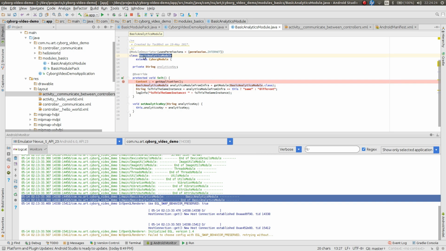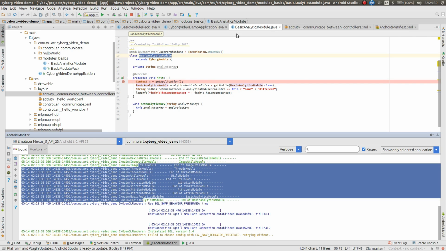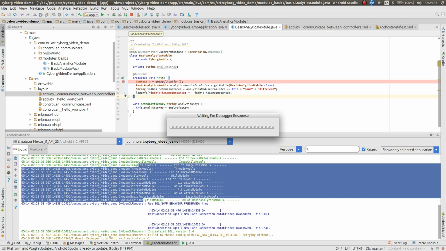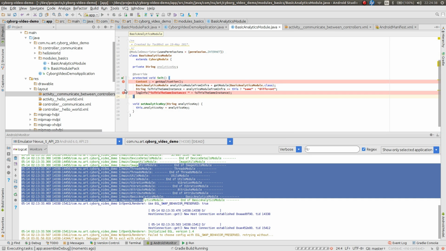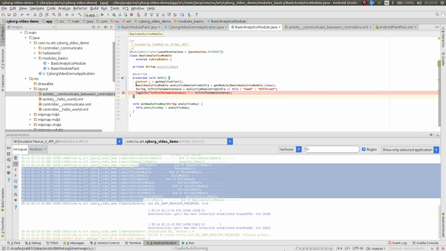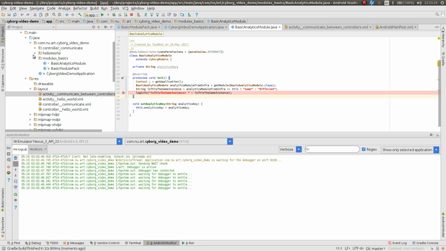So it would actually just be, in the case of this module, basic analytics module. You can also see this in logs. And let's just run this and add a breakpoint here. It's just for the fun of it. So here we go.